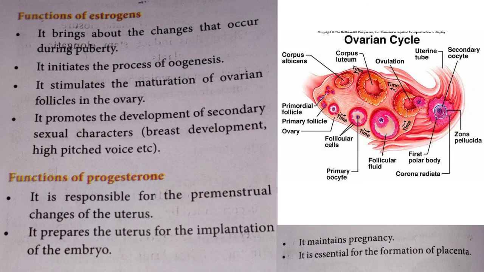Functions of estrogens. It brings about the changes that occur during puberty. It initiates the process of oogenesis. It stimulates the maturation of ovarian follicles in the ovary. It promotes the development of secondary sexual characters like breast development, high-pitched voice, etc.